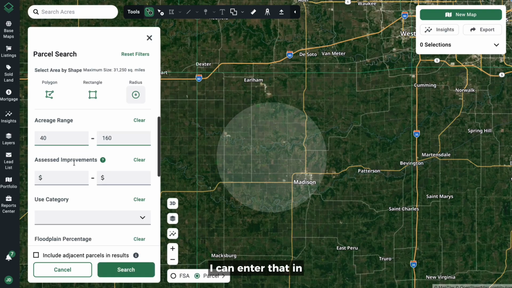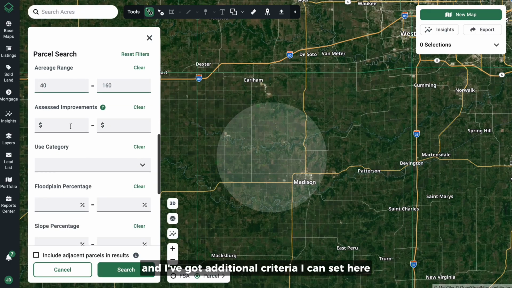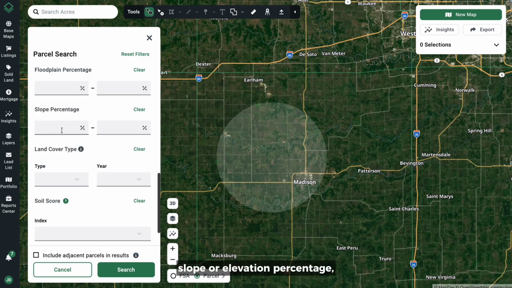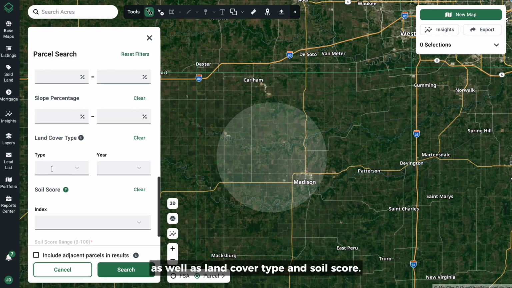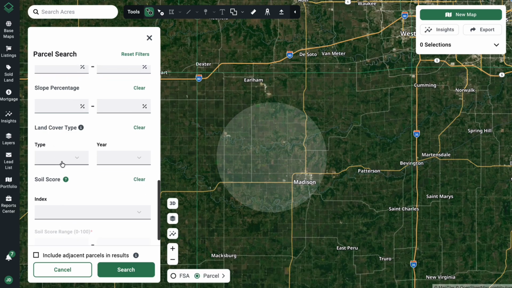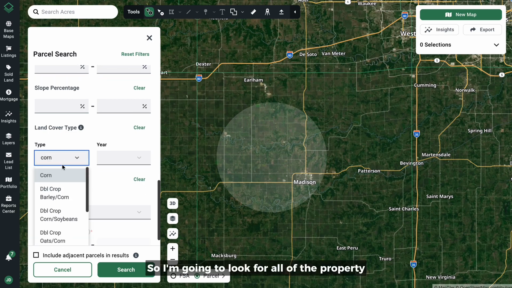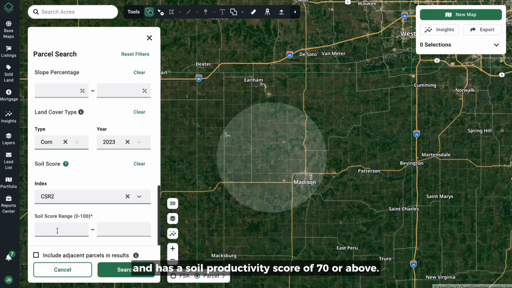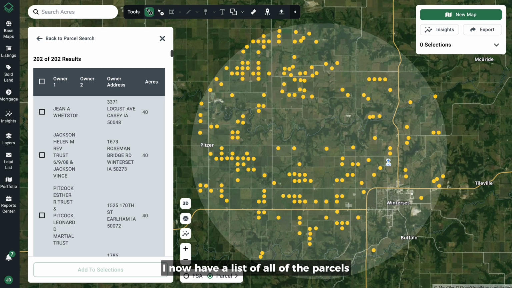I can enter that in, and I've got additional criteria I can set here, including assessed improvements, use category, floodplain percentage, slope or elevation percentage, as well as land cover type and soil score. So I'm going to look for all of the property that has grown corn and has a soil productivity score of 70 or above. Once I have my filter set, I'll go ahead and run the search and see what I come up with.